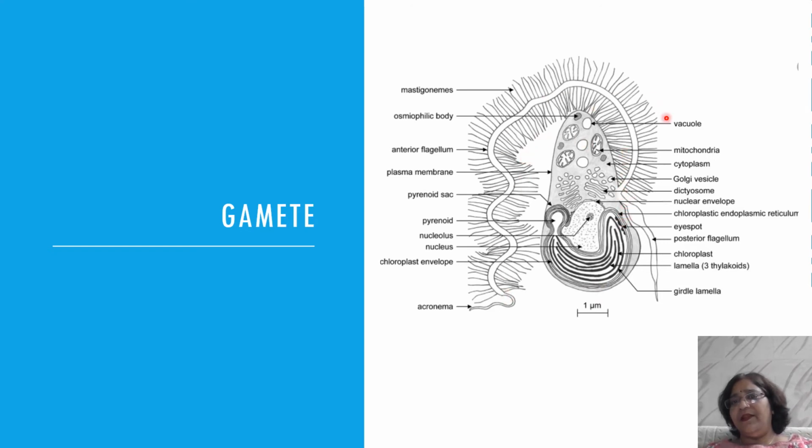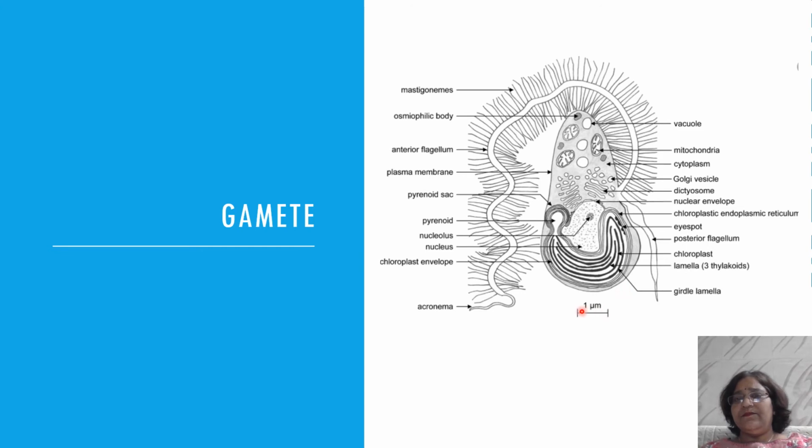One is fibrillar like, this is the smooth-walled whiplash type, and this is the tinsel type. Centrally placed, the nucleus is there, along with Golgi bodies, mitochondria, and chromatophores. This is the eye spot which is present.